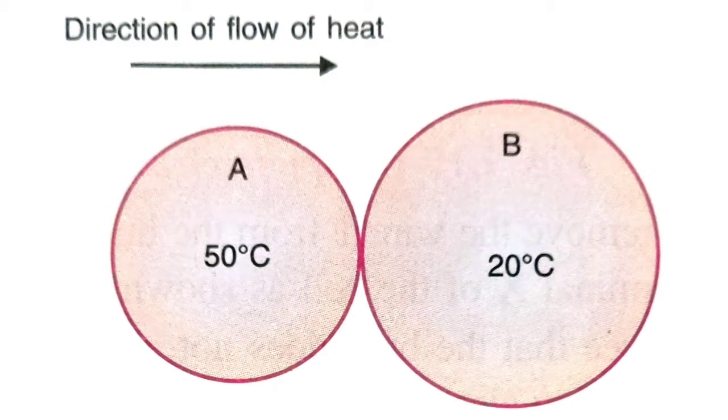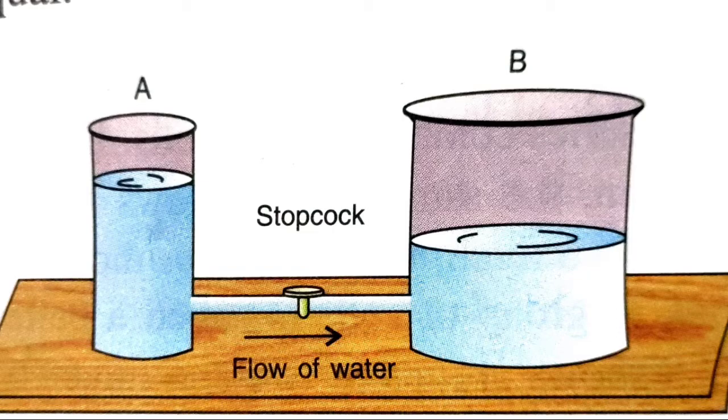In the same way, if we take two jars A and B with different levels of water, the level of water in jar A is higher than the level of water in jar B. Both the jars are connected with a tube at the bottom and a stopcock. So when we allow the water to flow, you will notice that water will flow from jar A towards jar B, and the flow of water will continue till the level of water in both the jars becomes equal.